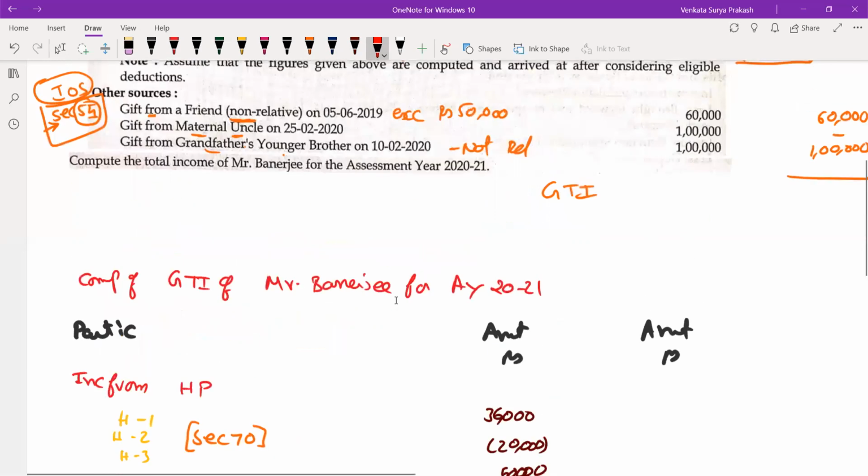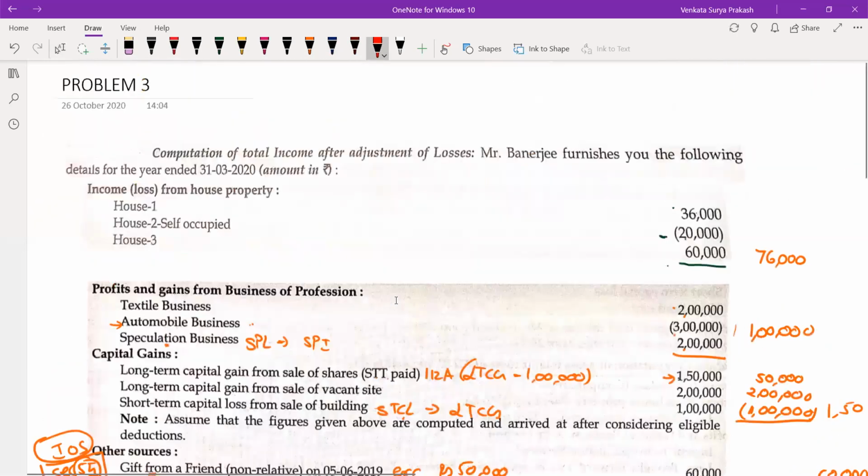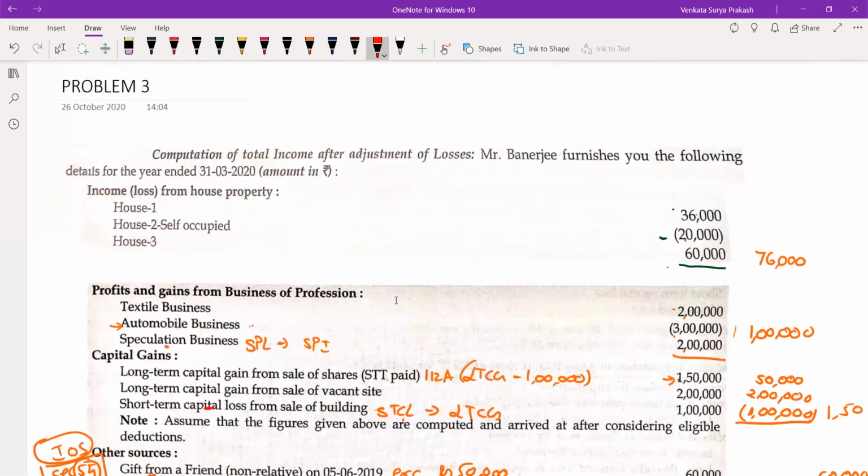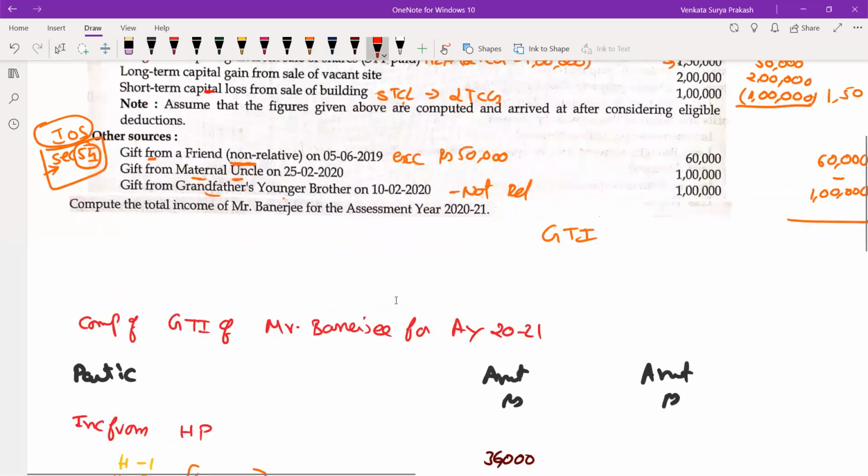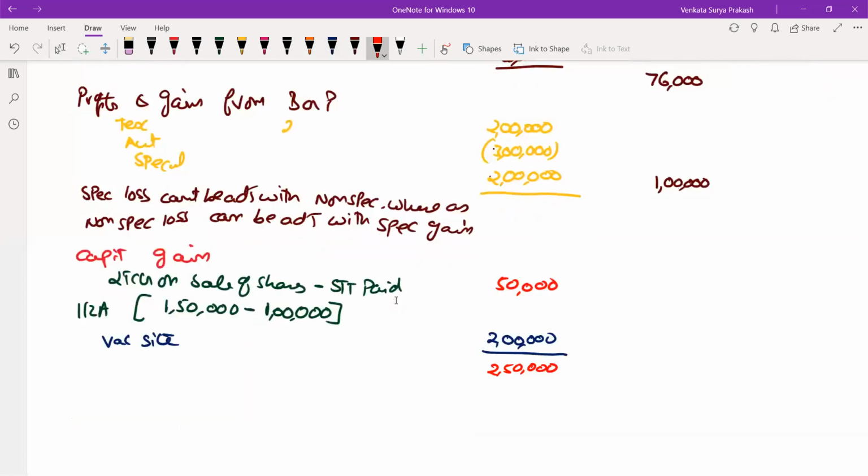Then what is the problem telling you? The problem is telling you short-term capital loss is there amounting to 1 lakh. Means you need to apply section 70. What does section 70 say?